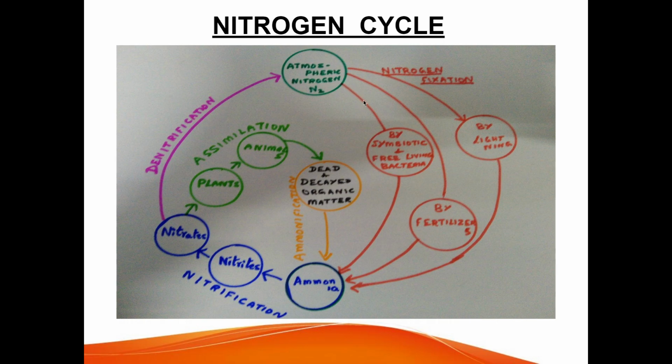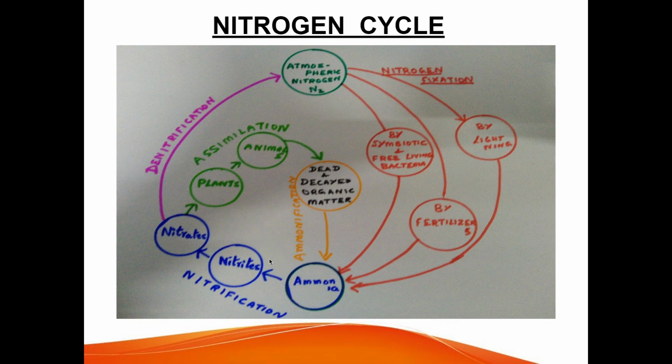More than 90% of nitrogen fixation is done by the biological method, where symbiotic bacteria and free living bacteria help to fix the nitrogen in the soil. The other two types are atmospheric nitrogen fixation by lightning, and then industrial nitrogen fixation by fertilizers. Next step is nitrification. In this process, ammonia is converted into nitrates. There are two steps involved in the nitrification process.